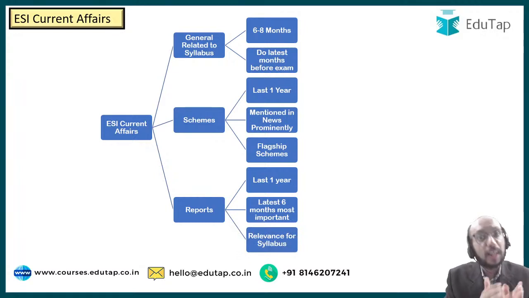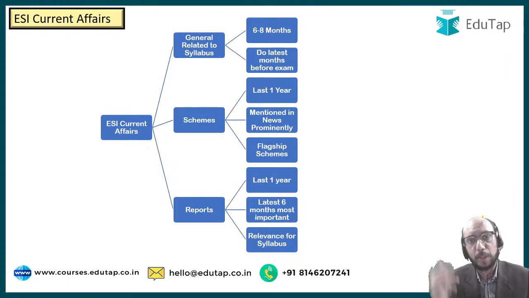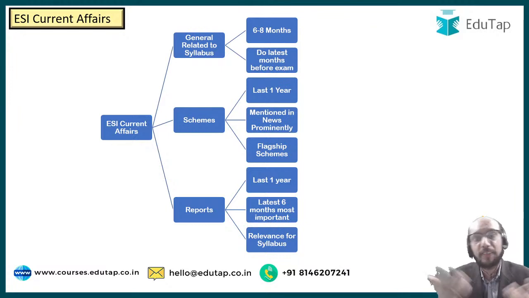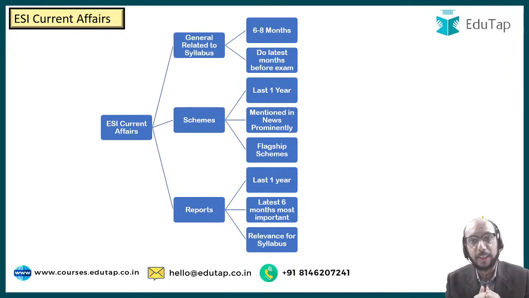And it should be relevant for your syllabus. So we provide you reports which are relevant for the syllabus. Like for example, reports related to environment, health, education, let us say reports related to empowerment of women, or reports related to unemployment in India, or competitiveness of the Indian economy, or climate change, sustainability, or the agriculture sector in India, or rural development in India, because there is a lot of focus upon rural development in this exam. So rural development is a very key area, right? So anything which is happening with respect to rural development becomes extremely important, right?